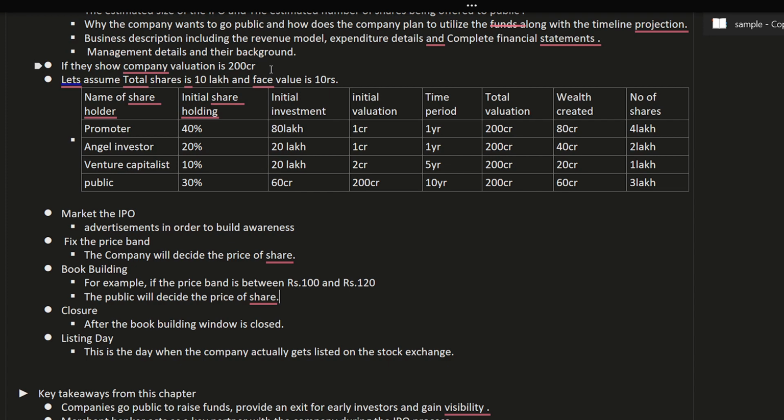So how can you decide? You can decide by fundamental analysis. In fundamental analysis, we'll do that.